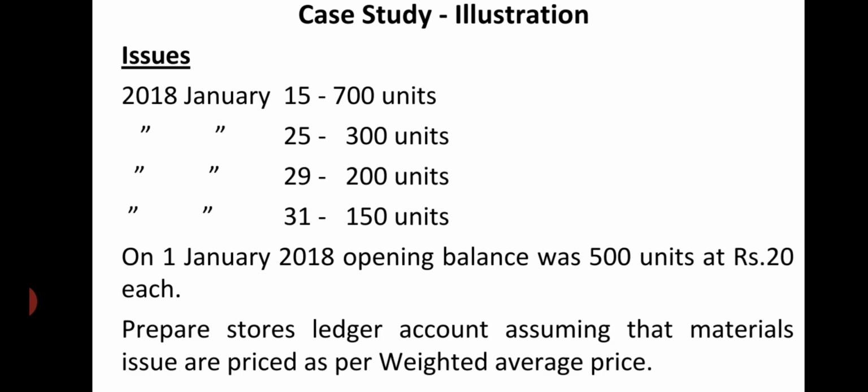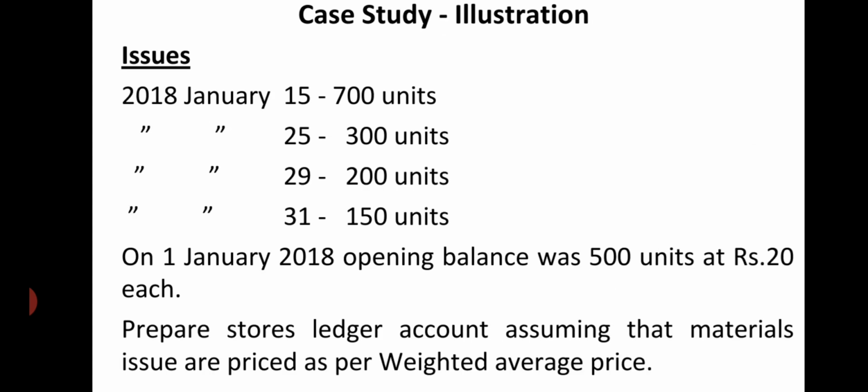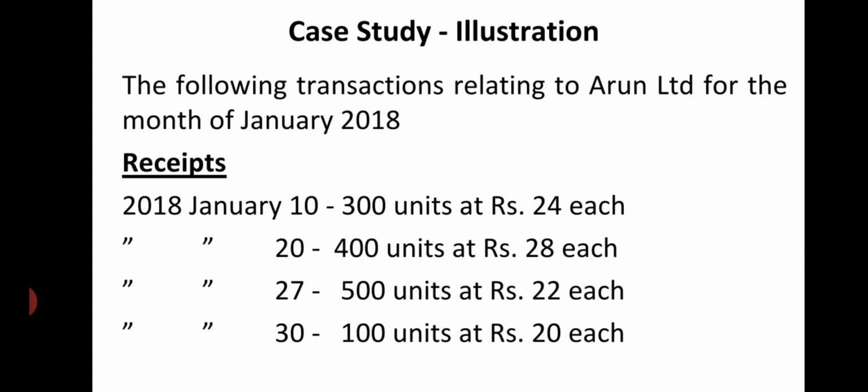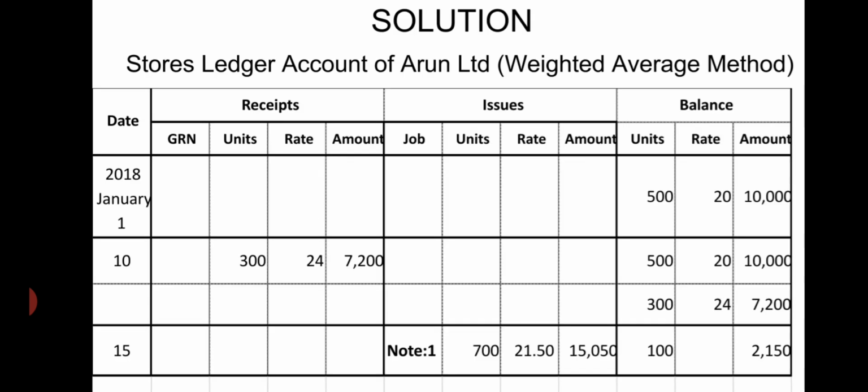1st January 2018 opening balance was 500 units at the rate of 20. It will be the first balance, and then on the 10th we received, then the 15th issues. Receipts and issues have to be recorded in chronological order. Whenever an issue is there, we will calculate the average price.